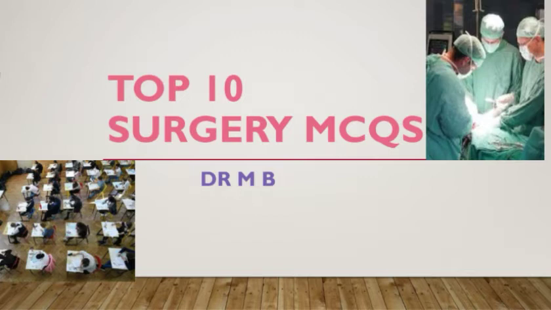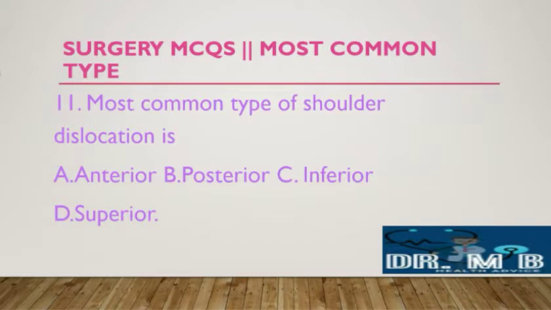Okay, let's start. Number 11 MCQ: the most common type of shoulder dislocation is A. Anterior, B. Posterior, C. Inferior, D. Superior. You have 5 seconds.